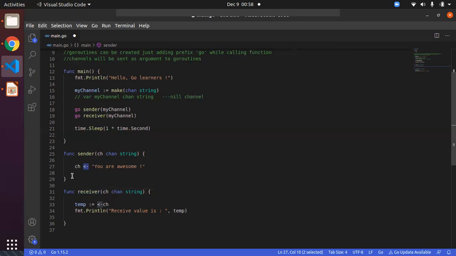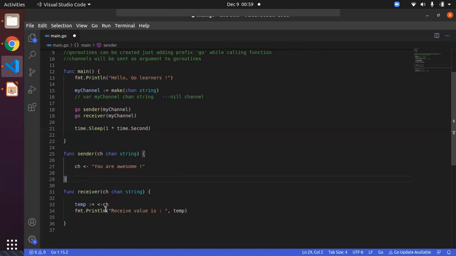Now the channel will be having your awesome string value, and it matches the string type for the channel as well. Because when we created the channel, we mentioned the data which is going to flow inside your channel will be of type string. Now we have the string data and we are passing it to the channel.